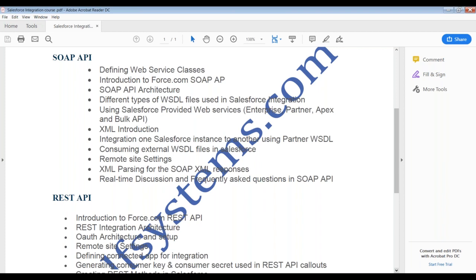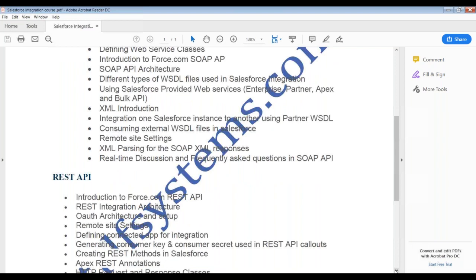Same way, we also have REST API. I'll talk about what SOAP API is, what REST API is, what the difference is, why I need to go for SOAP, and why I need to go for REST. In the REST API, we'll talk about the REST architecture, and the REST authentication mechanism using OAuth, how you do it. We'll see the HTTP protocols, how you use them using Apex REST, maybe HTTP GET, POST, PUT, how we do callouts, and the limitations. And for these examples, we'll have two Salesforce systems to make the integration.